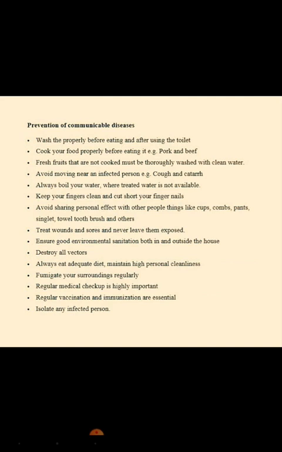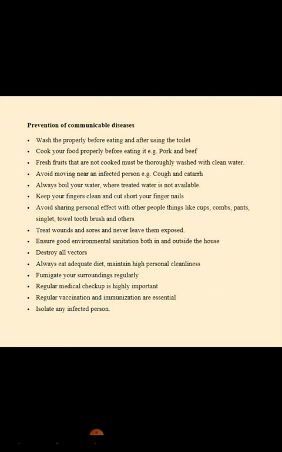Also, cook your food properly before eating it, most especially pork or beef. Exactly, pigs. The next one is that fresh food that is not cooked must be thoroughly washed with clean water.